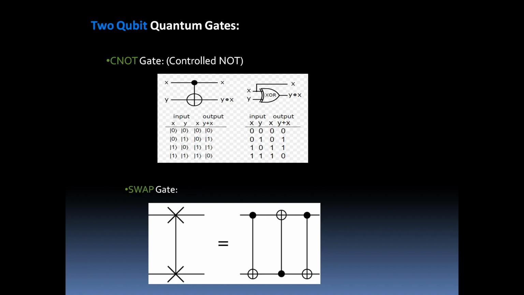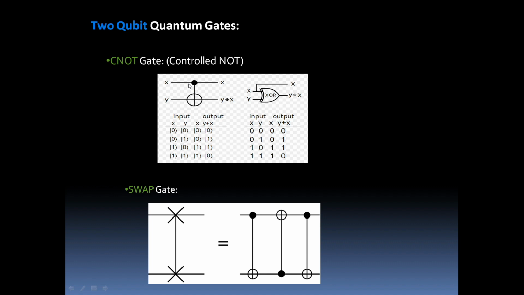Next is our 2-qubit quantum gates. So let's have a look at that. 2-qubit quantum gates means these operate on 2 qubits. Examples include CNOT gate. CNOT is controlled NOT gate, just like our XOR gate, and it's analogous to our XOR gate, where X is the control bit and Y is the target.